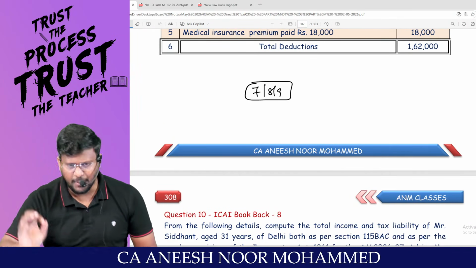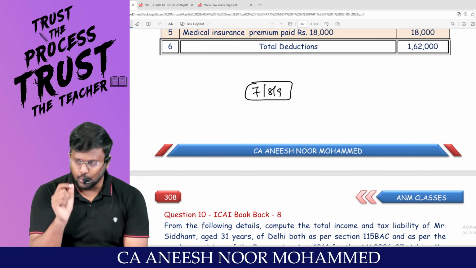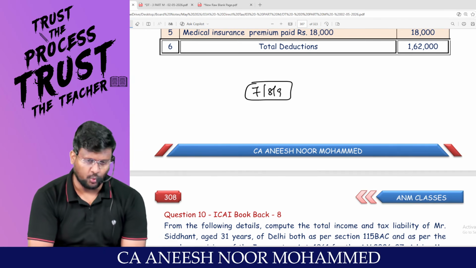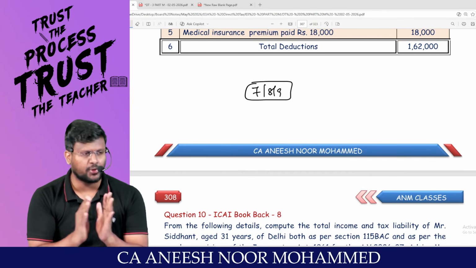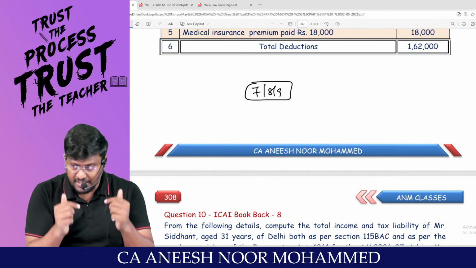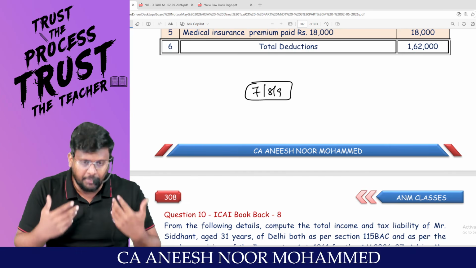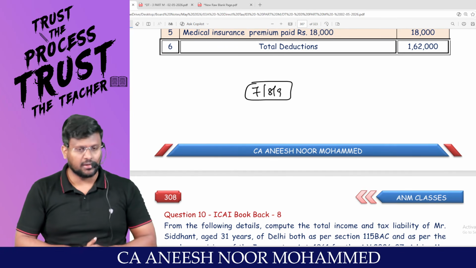It's very easy to explain in words, but if you sit and do it, then only you will get the flow. If you are only listening to the lecture, you will understand that there is a chapter called computation of total income. But if you are sitting and doing, surely it will build, and the confidence will be building.